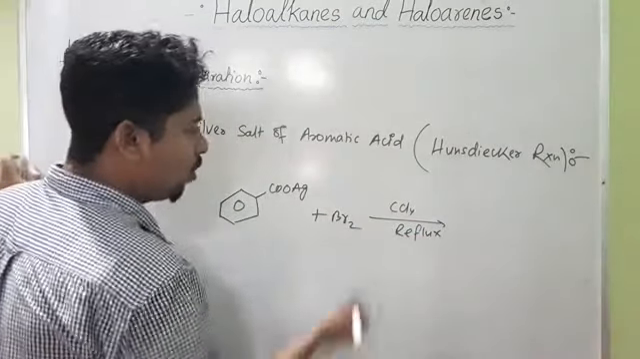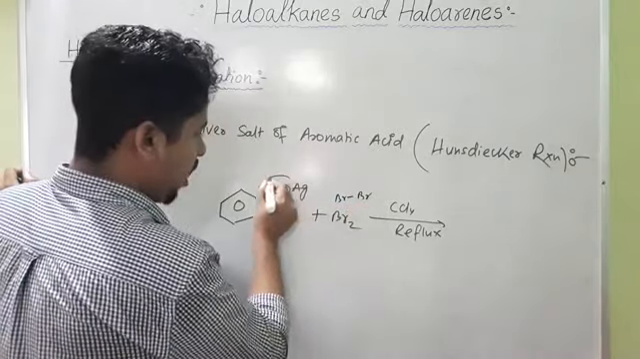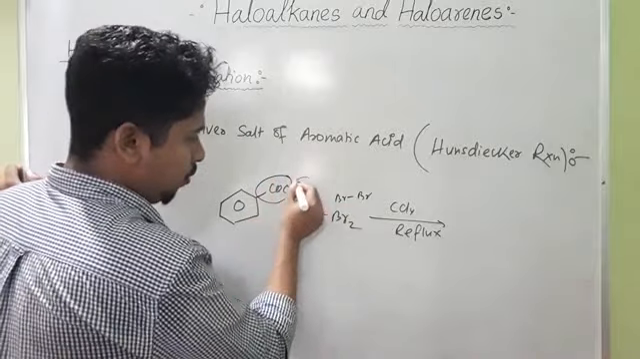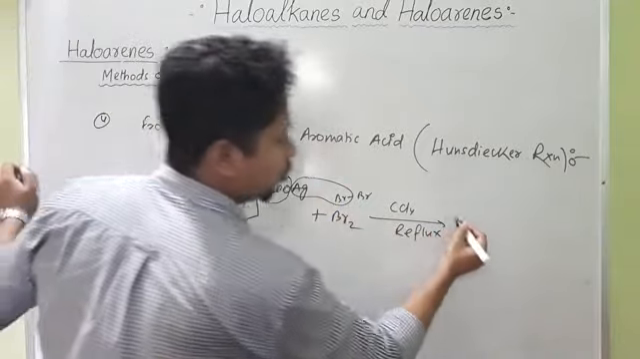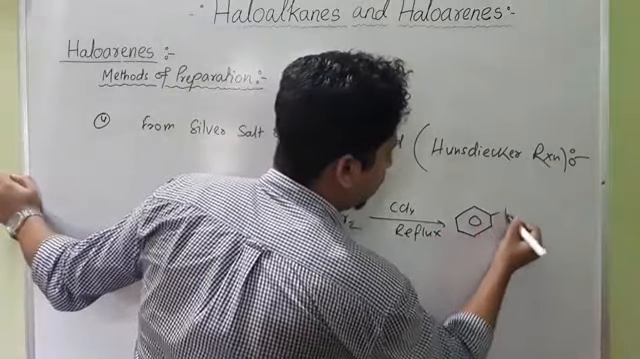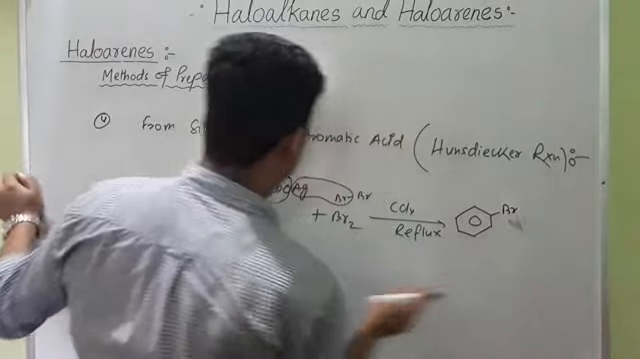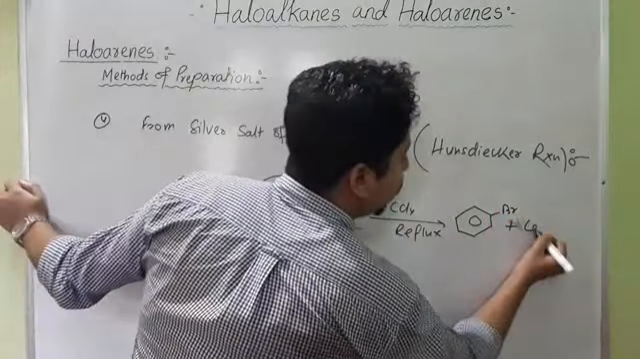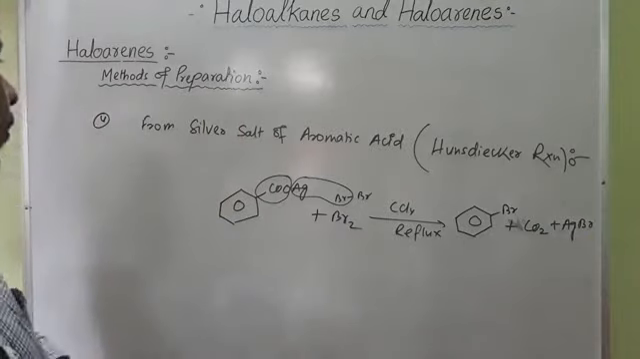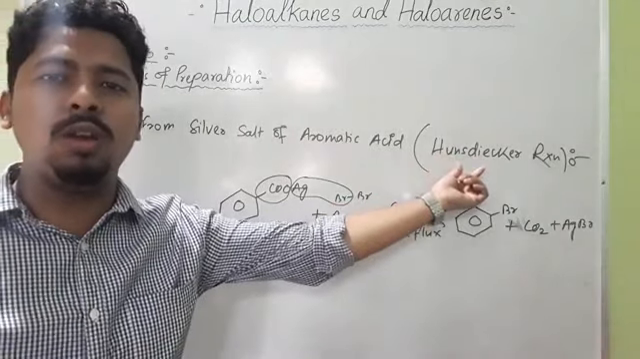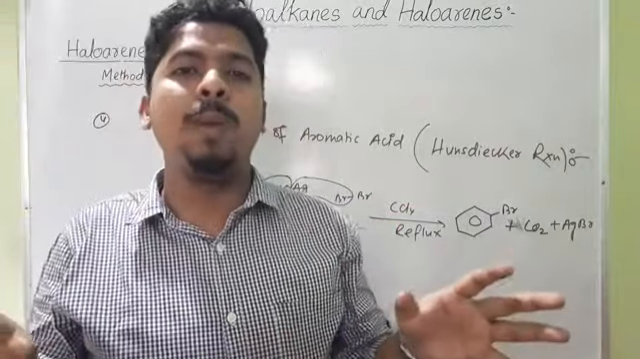bromobenzene. Here Br2 we can write as Br bond Br. From here the CO2 molecule will be removed, and AgBr is removed. So we are left with the benzene group and Br. So we will get benzene group Br plus CO2 plus AgBr, silver bromide. This reaction is called the Hunsdiecker reaction. So these are the different methods of preparation of haloarenes.